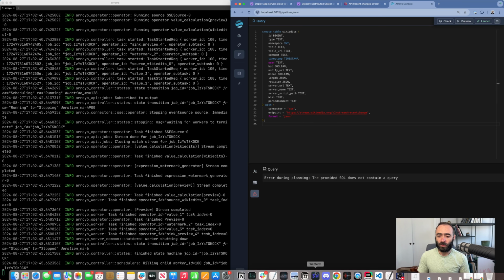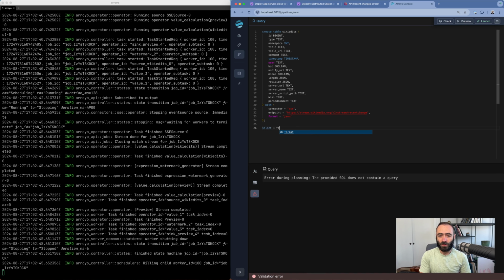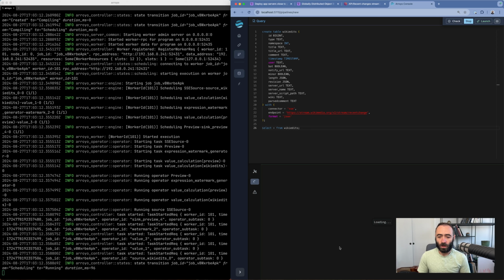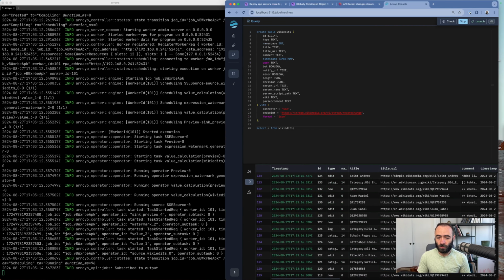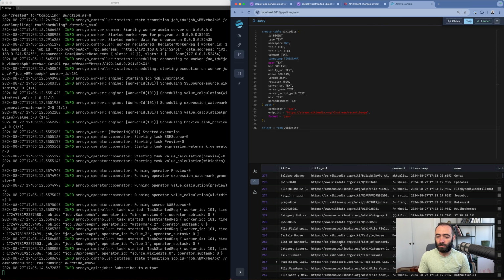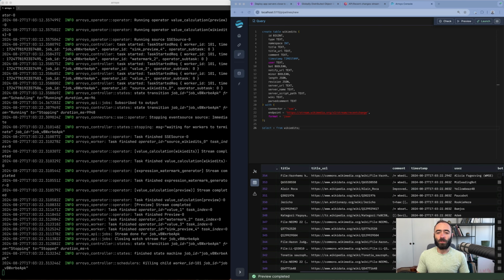And then if we preview this, we can see all of those fields are now separated out into different columns here that we can build queries on. There's a bunch of things we could do with this data. One thing we might be interested in is who is editing Wikipedia. For example, maybe we'll look at the top 10 editors over a sliding window. That query would look like this.